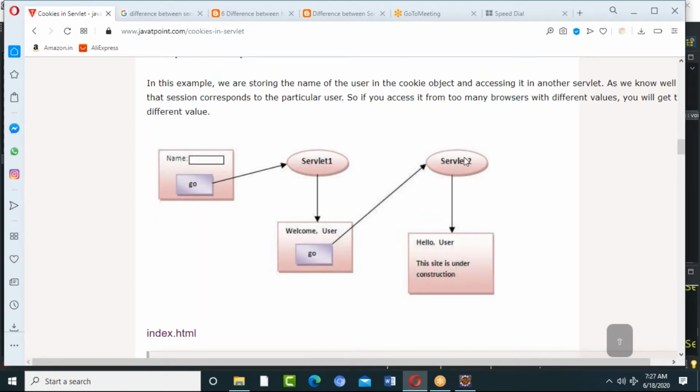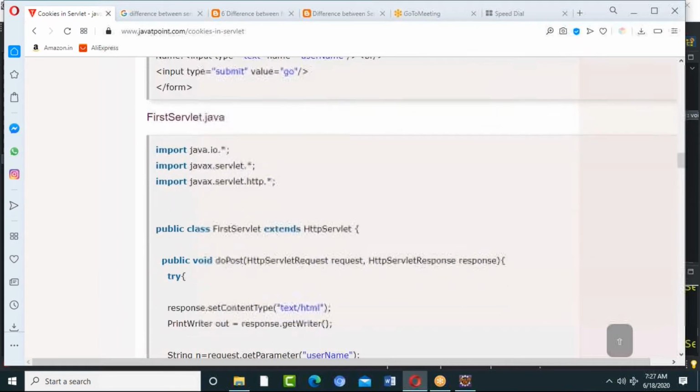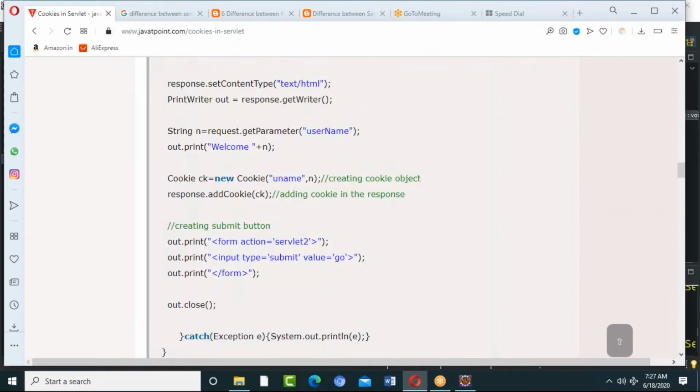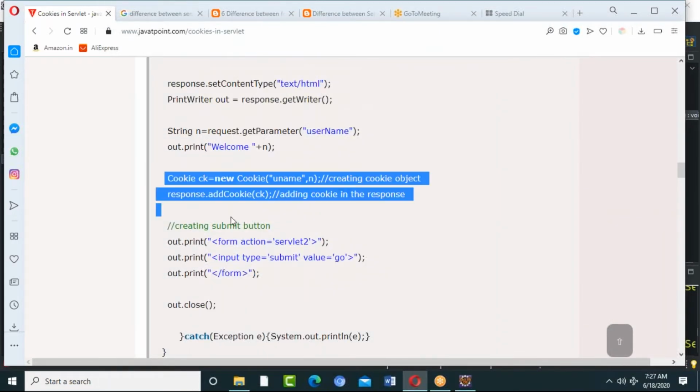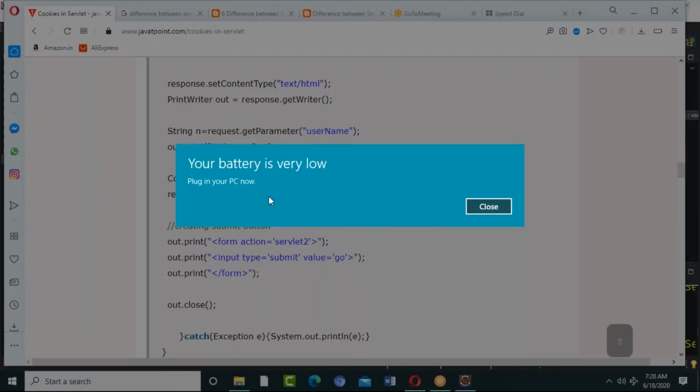So servlet 1 to servlet 2 has to have some connectivity. That is session tracking. For that reason I'm using cookies now. I'm going to create a cookie with some text I would like to maintain, and at the time of sending data, I'll also send it as a response.